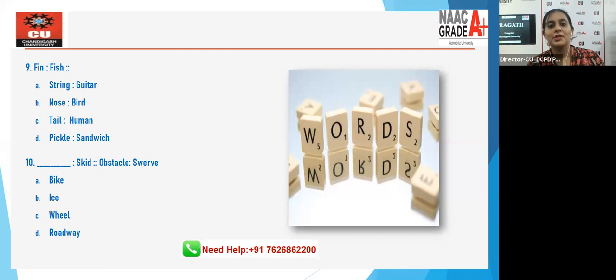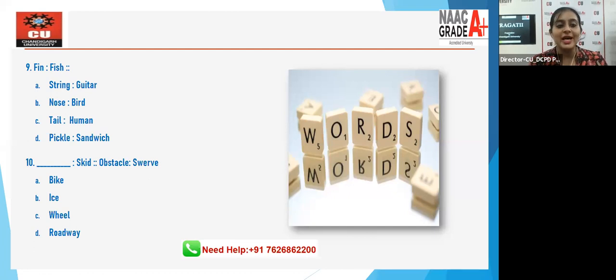So when we talk about this very question, fin is associated with fish, is a part of fish, and string is a part of guitar. So it is A. The answer is A. Again, like I said, linkage, meaning. Try to put that into a sentence. Let's move on to the 10th one.